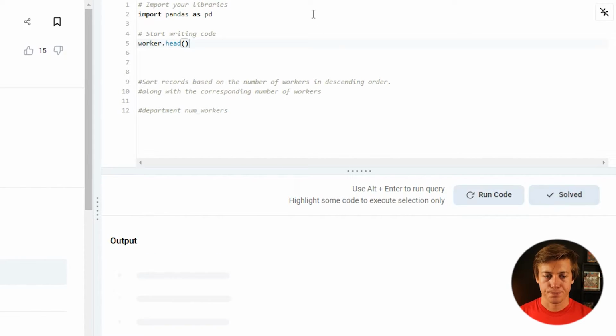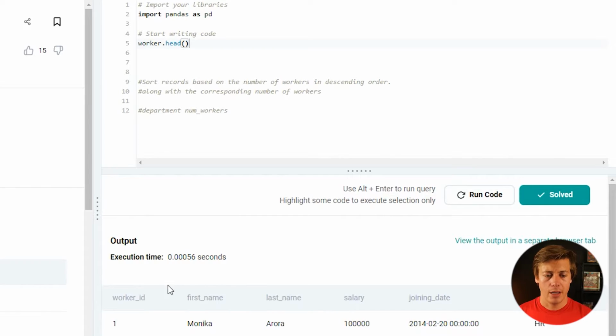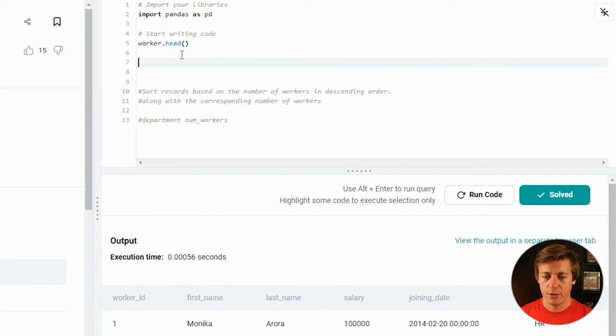Let's start solving this. So we're on the code. worker.head. We have all this information over here. First thing we're going to do is filter on this joining date. I like just putting it as month, as you guys saw earlier.